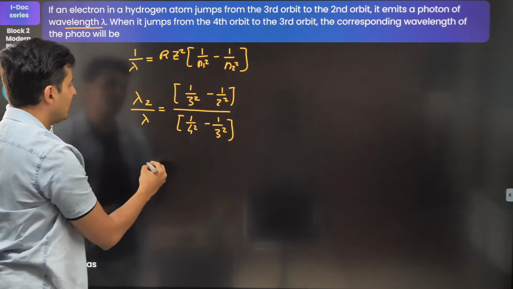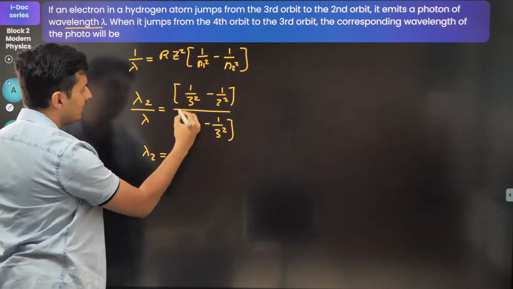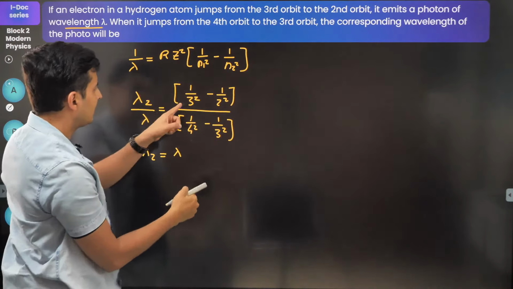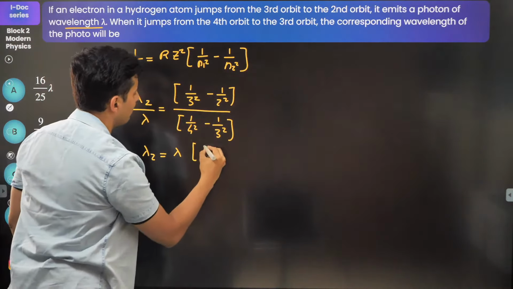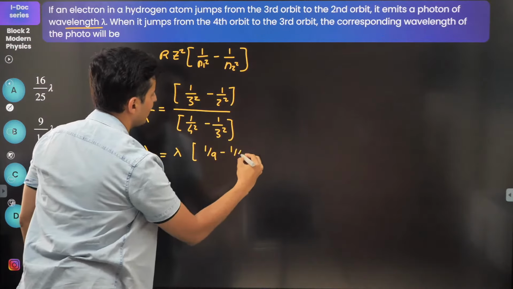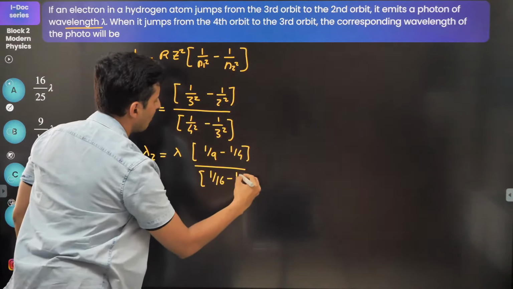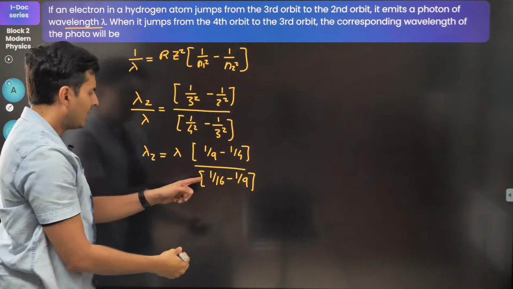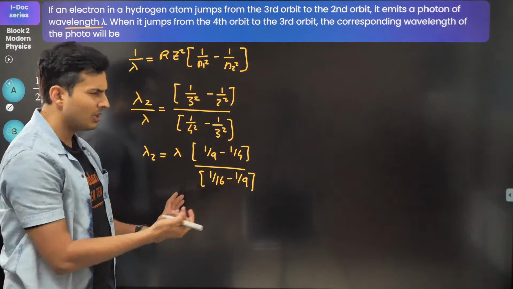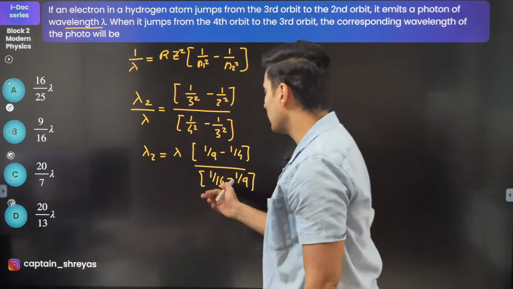That's it. So basically lambda 2 will be, take the lambda on the other side. I think I can write it as (1 by 9 minus 1 by 4) divided by (1 by 16 minus 1 by 9). This is smaller number minus bigger number, so I can flip it also. That will be better.